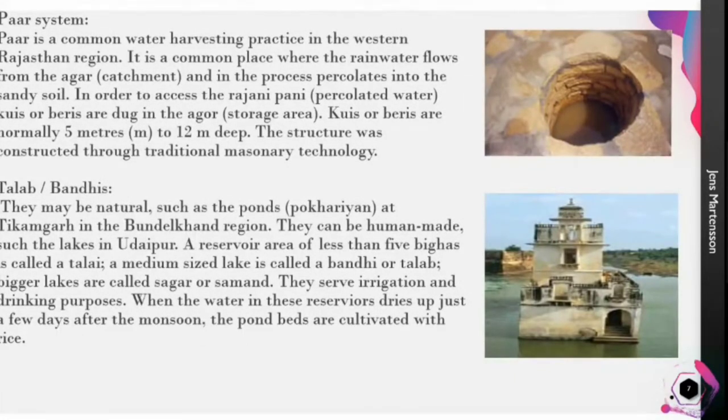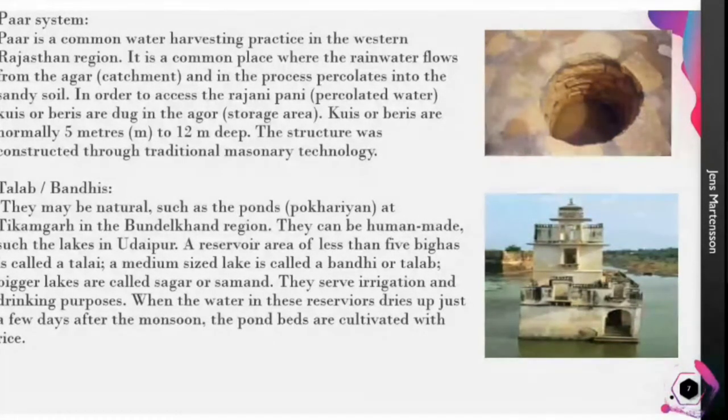The storage area where the water is stored is called Kuris or Beris. They are usually 5 meters by 5 meters and 12 meters in depth, and the structure is constructed through traditional technology, not using any modernized equipment.